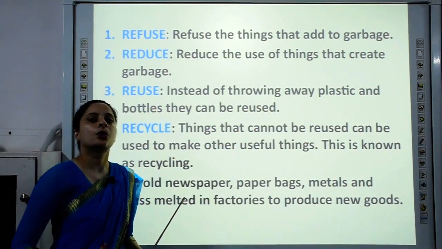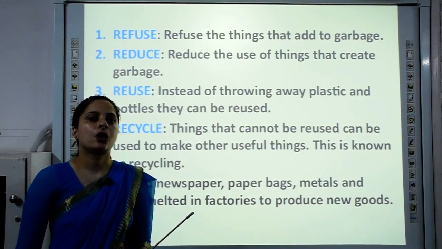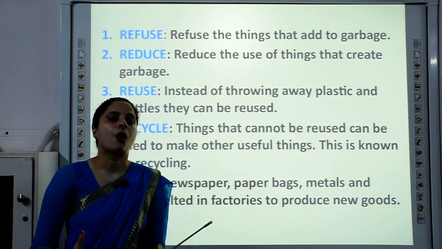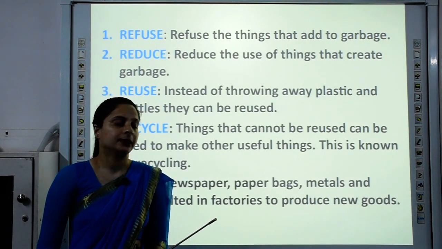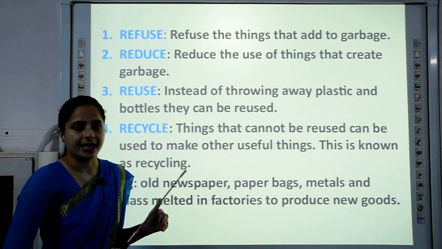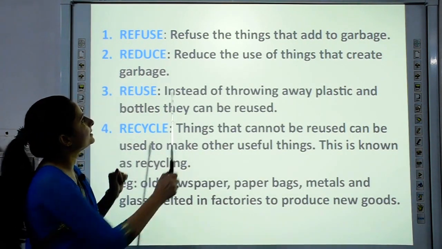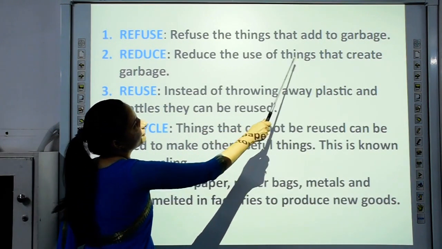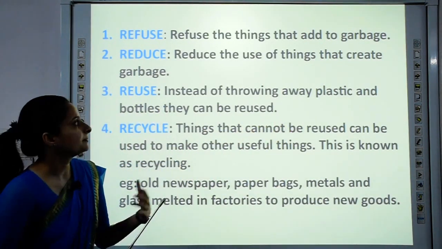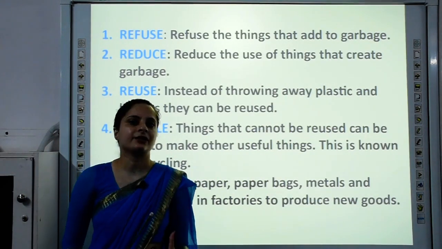For example, whenever you go out for shopping, carry your own cloth bag and refuse the plastic bag offered by the shopkeeper. What you are doing here is reducing the waste, which is our second principle. Reduce the use of things that create garbage. For example, sometimes we end up buying more than we need.